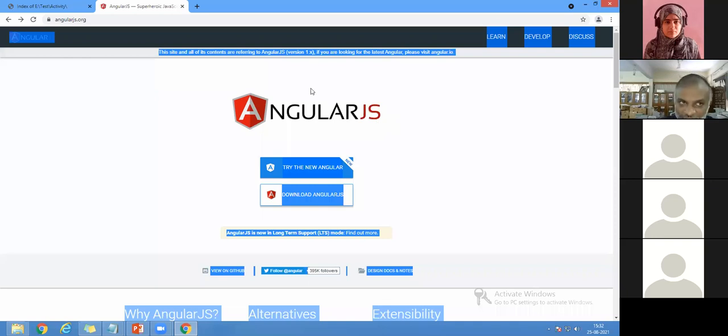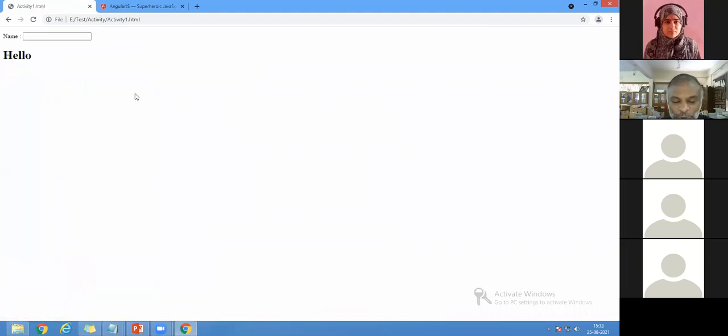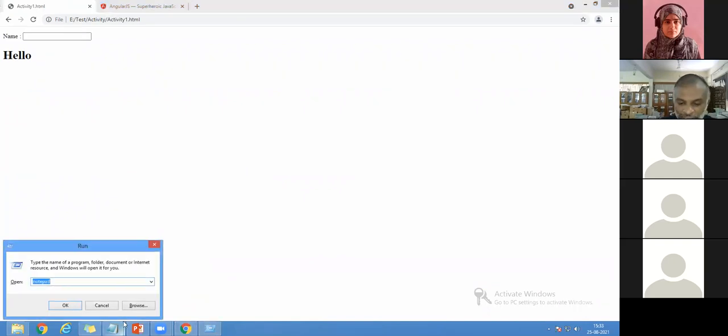Now I'll go with the first program, since it is a practical approach, right? I will explain the code then. First you understand that I have created one text box and a button. For a text box, the code I have to write is input type is equal to text and name is equal to something. The same code I want to write in JavaScript. I will take Notepad so that it will be easy.